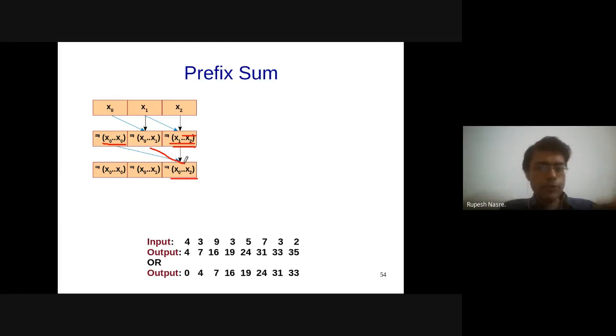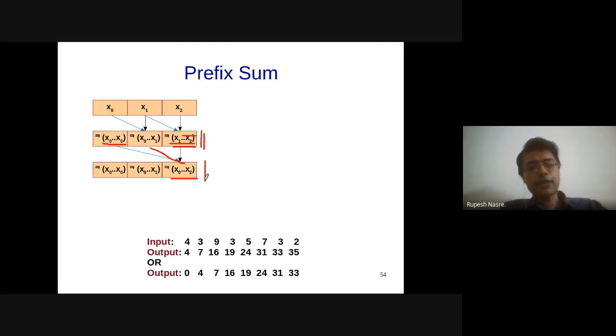So I'm going to sum up with the previous element in one step, which is x1 plus x2, and then sum up with whatever was two elements away. This was one element away, and then I'm going to do two elements away in the second step. And in the third step, I'll do four elements away and so on.